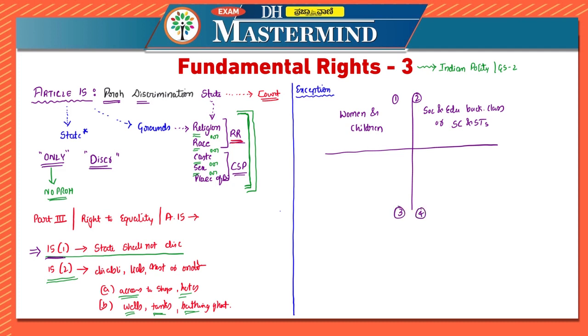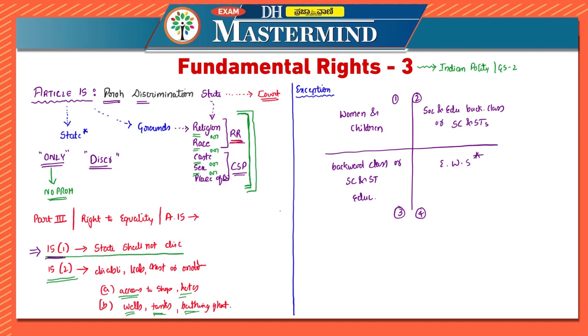In the third one also, it is advancement of socially and educationally backward classes of citizens, or SCs and STs. This is related to educational institutions. Fourth one is related to economically weaker sections. This is the latest exception.